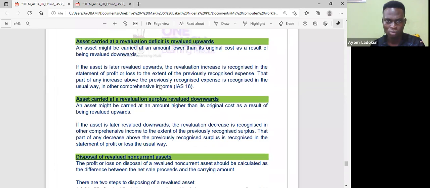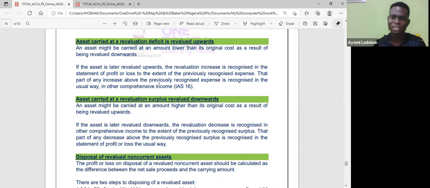Now, let me explain this. An asset carried at a revaluation deficit is now revalued upward. Normally, if I revalue an asset downward under IAS 16, I take it to profit or loss because that is a revaluation loss. So you're now saying the asset is carried at a revaluation loss or deficit, and I now revalue upward.